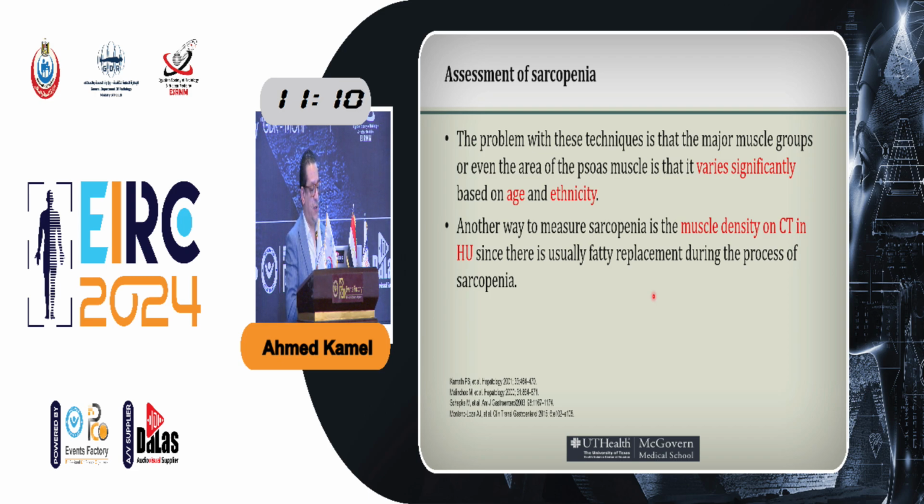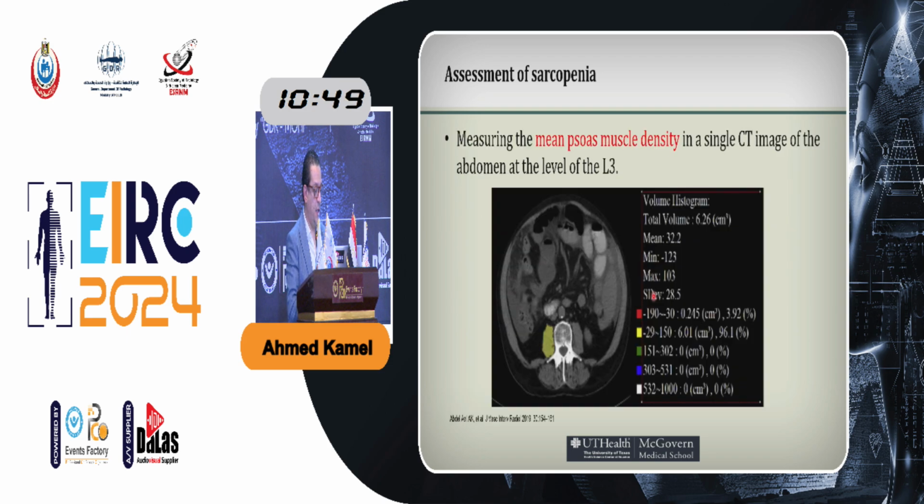So we developed another way, which is by using the density of the psoas muscle instead of the area of the psoas muscle, because we all know that in sarcopenia, the muscle mass decreases and is changed into fat. So when you measure the Hounsfield units, or the density, of that muscle, it will be less than normal.